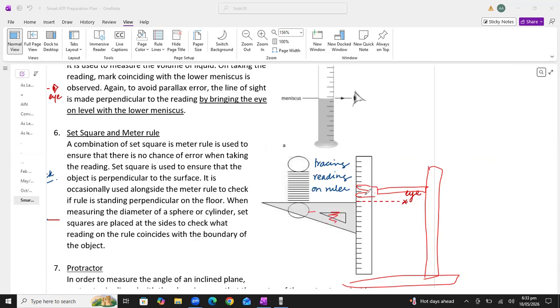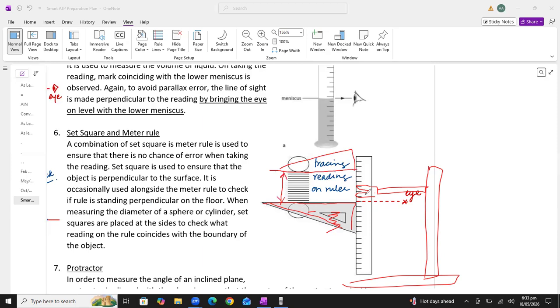Second thing, if you do not use the set square, students, then obviously how will you get the accurate value of the length of the spring which you have to measure? All right. So now we will use the set square. You can see we will use one set square here, all right, and one at this position to check the length of this spring.